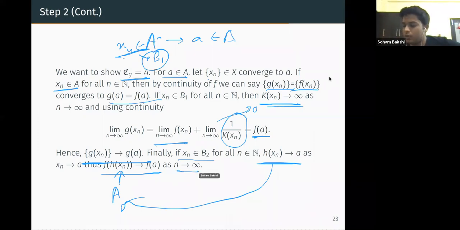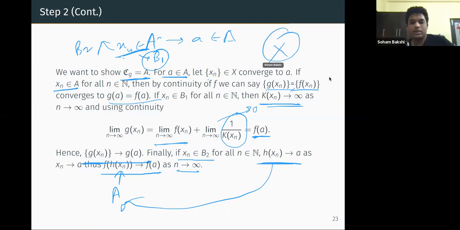So this is also true if x_n is coming from B2, and A union B1 union B2 is X. So again, that thing we used before: if all the different sequences converge, then a sequence taking elements from all these disjoint pieces will also converge, like continuity will be maintained.